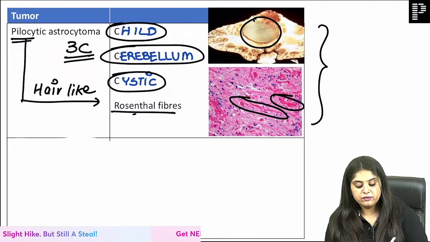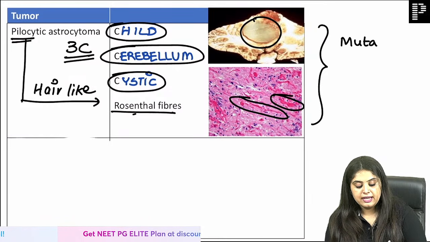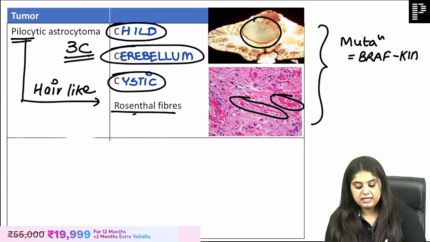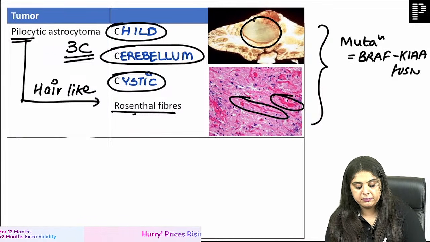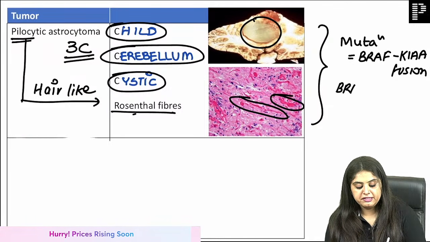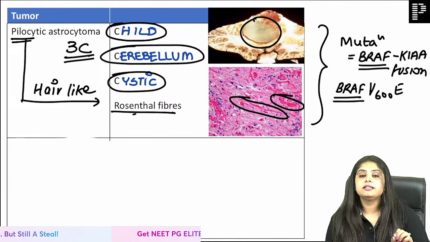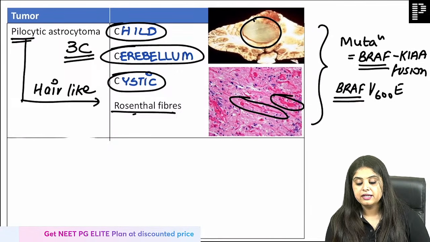The only thing that you will tell me is going to be the mutation, and the mutation is going to be BRAF. If they write BRAF KIAA1549 fusion, that is also acceptable. And if they write the BRAF V600E mutation, that is also going to be acceptable. As long as the word BRAF is written, I think that is going to go well with pilocytic astrocytoma.